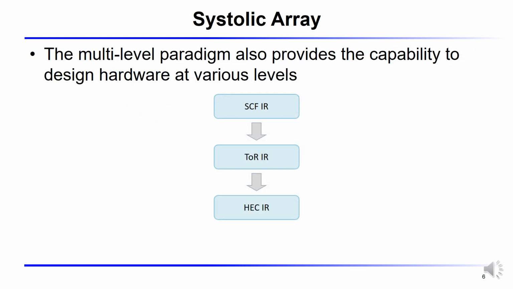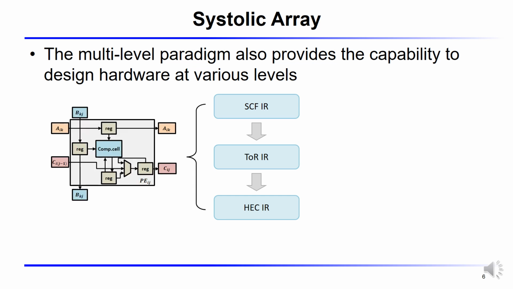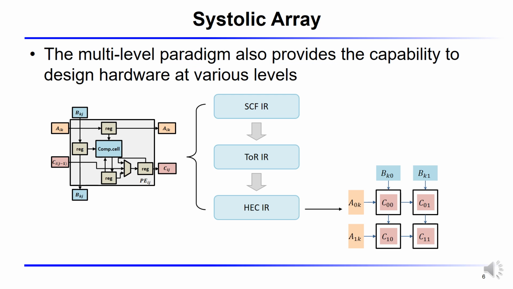The multi-level paradigm also provides the ability to design hardware at various levels. It enables a single PE to be configured at multiple levels, including TOIR and HEC-IR. For a PE with simple behavior, the SCF dialect can be automatically lowered using the HLS approach described before. The interconnection is configured in HEC-IR. A systolic array generator is easily achieved by generating Hector IR, which reduces redundant implementation.